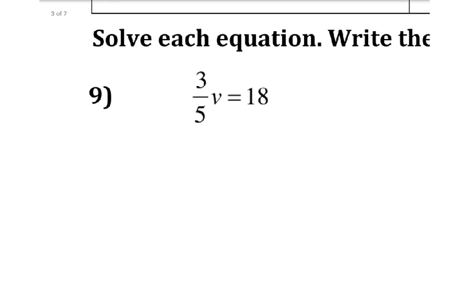Okay, so number 9, solve the equation. This is just back to a regular equation. You don't have to justify this. Just solve it and write your answer in set notation. So what I mean is we're going to solve for v. So it's being multiplied by 3/5. So you might say, okay, well, I'm going to divide it by 3/5.